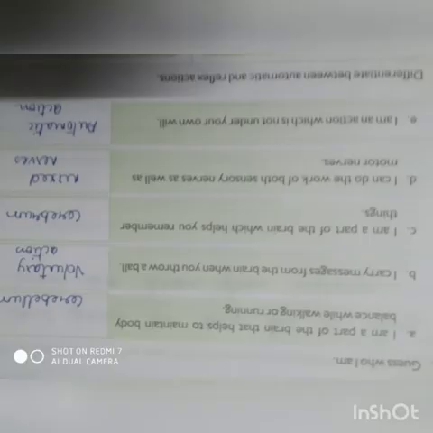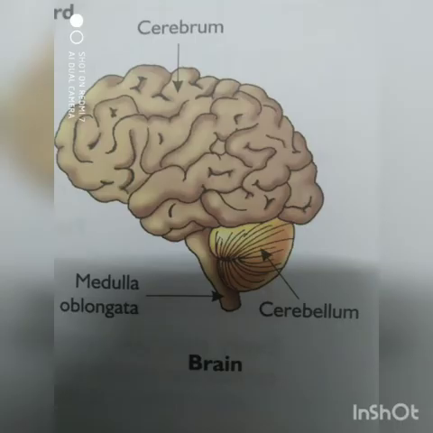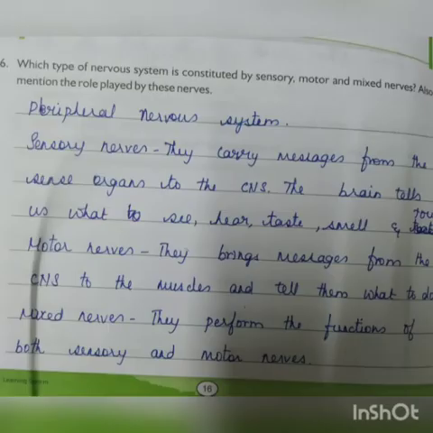Okay, next one, you have to draw the diagram of a brain and label the parts like cerebrum, cerebellum and medulla oblongata. And next one, you have to draw the diagram of the spinal cord. Is that clear? Okay, and the sixth one is, which type of nervous system is constituted by sensory, motor and mixed nerve? Also mention the role played by these nerves.